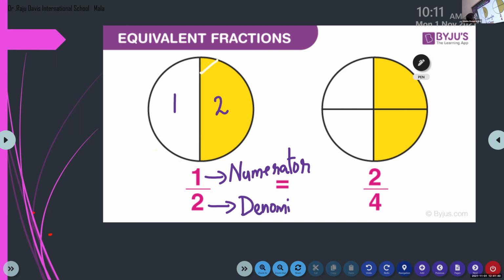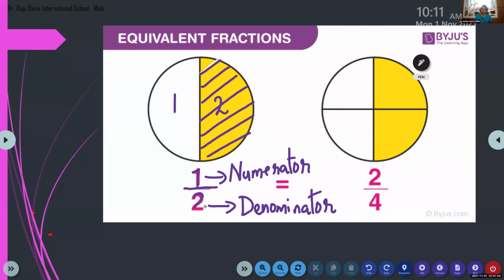Denominator. Okay. So again, if I say this is a pizza and I'm going to make 2 parts and eat only 1 piece, how can I write that fraction? 1 divided by 2. The total number is always written below the dividing line. And how many parts am I taking? The part we take we write on the top, and that is the numerator.